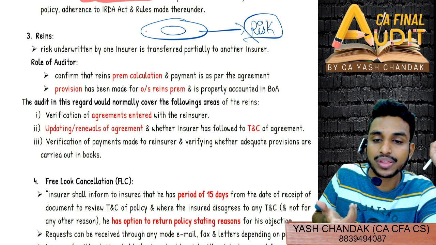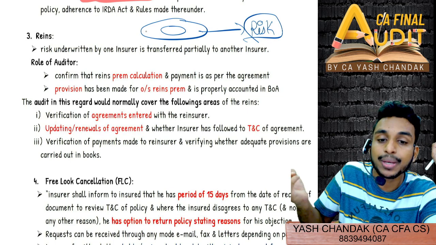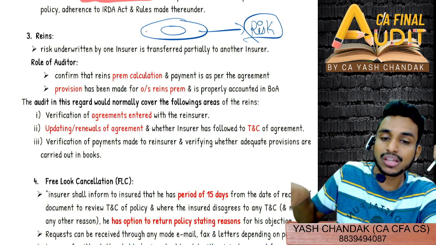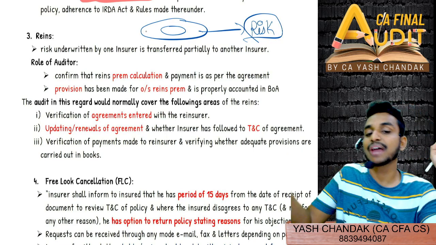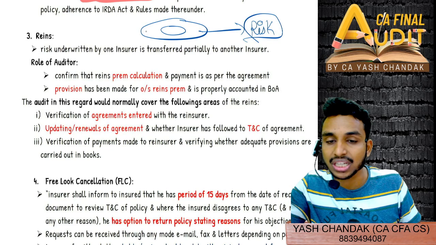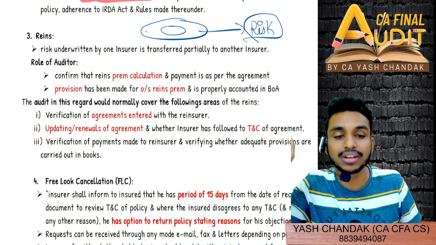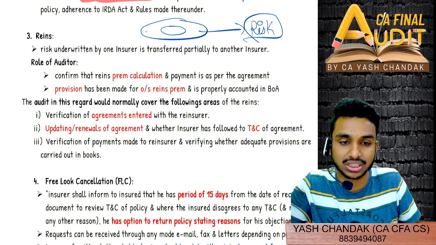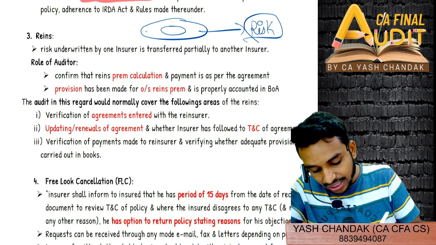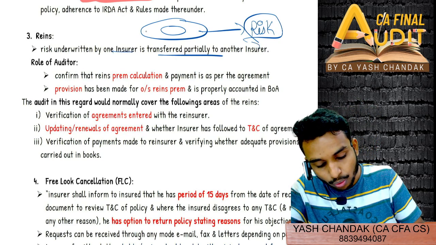No, obviously they will ask for the proportionate premium that you received from the client for accepting the risk. If I am accepting the risk, I will accept the same proportion of the premium that you charge, or even higher or even lower. That depends upon the negotiation power of the insurance companies, right? So risk underwritten by one insurer is transferred partially to another insurer.